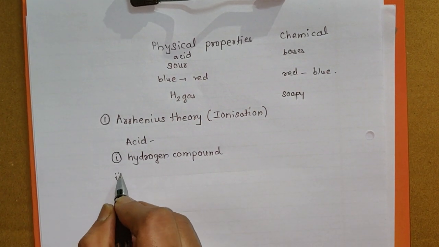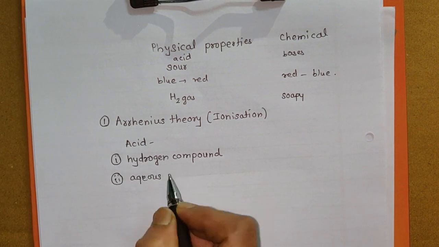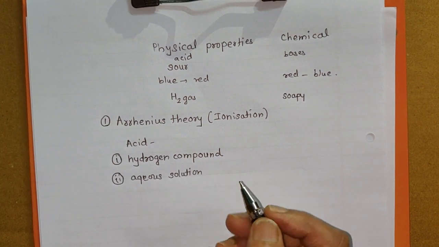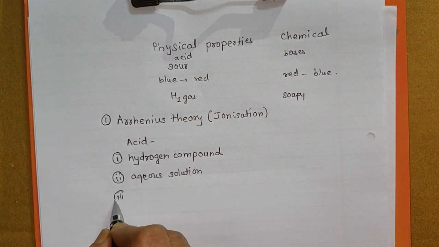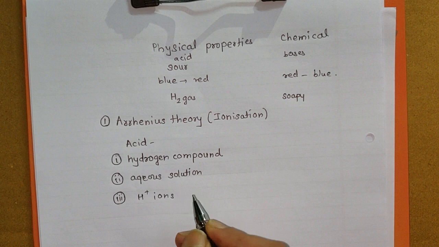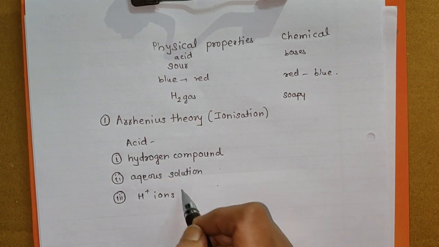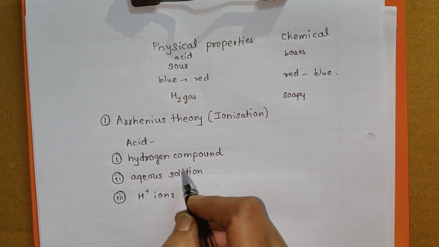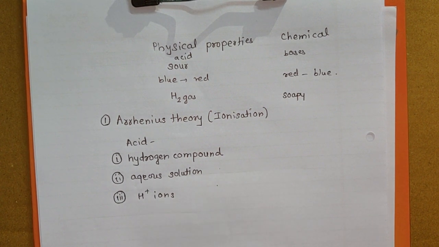The second is that we have to take the aqueous solution of that substance. What is aqueous solution? The substance is dissolved in water. That is called aqueous solution. And the third condition is that H plus ions must be obtained. If these three conditions are followed by the substance, then it is called an acid. So according to Arrhenius theory, an acid is a hydrogen compound which in aqueous solution gives H plus ions.